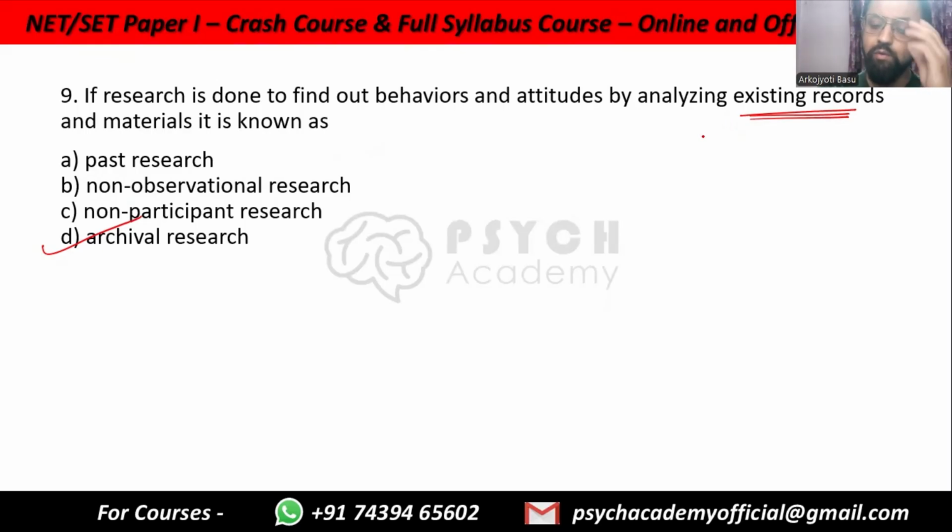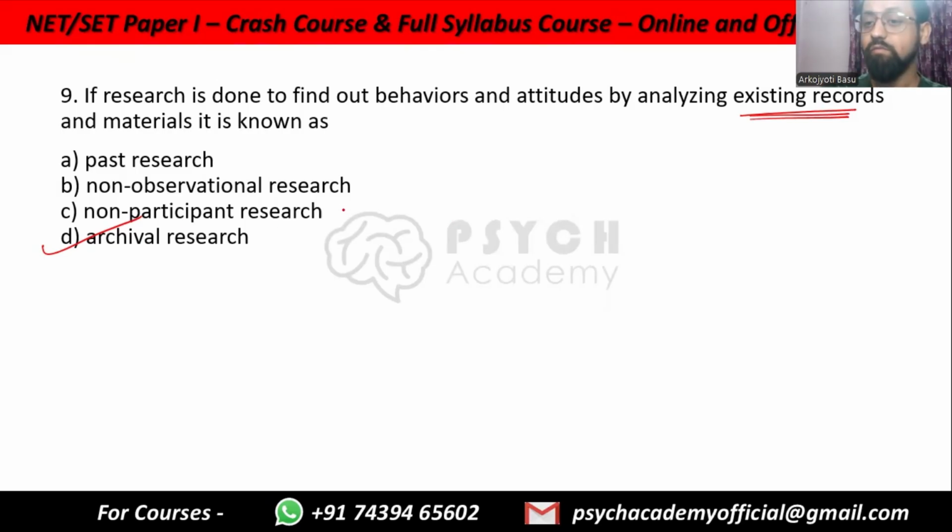Example, if you have to study the impact of a particular hurricane on a particular population. Now you are not collecting data about the hurricane yourself. Maybe it is a hurricane that happened 5 years back and now you are trying to measure the progress right now. Since you are focusing on other data from 5 years back which you have not collected yourself, it is archival.